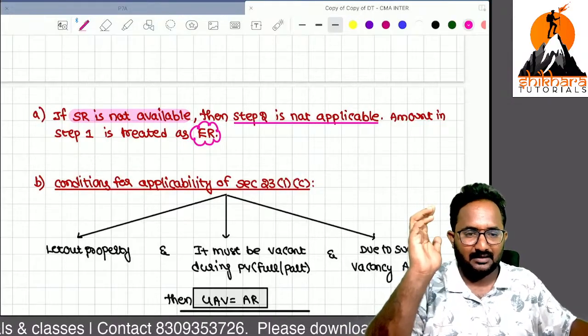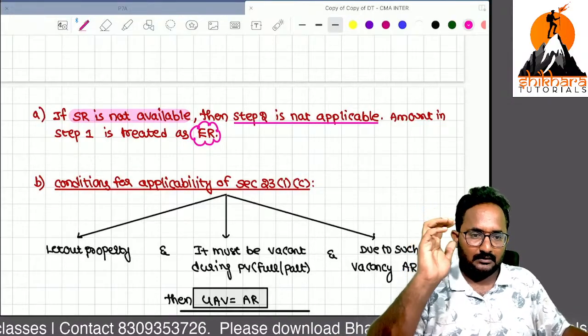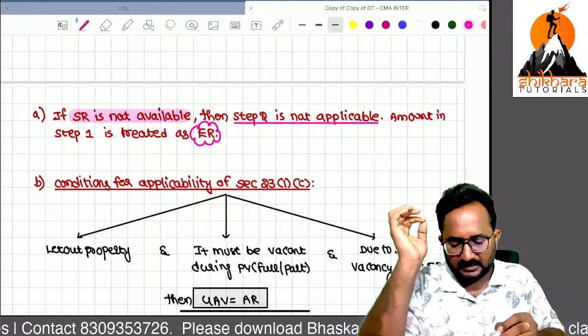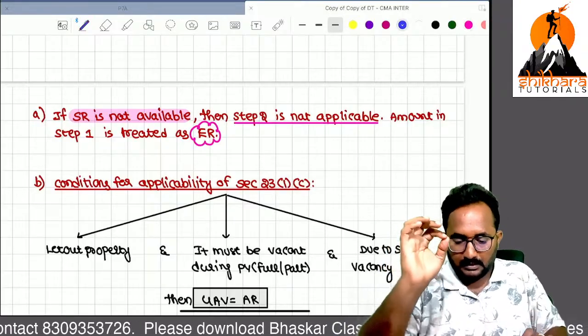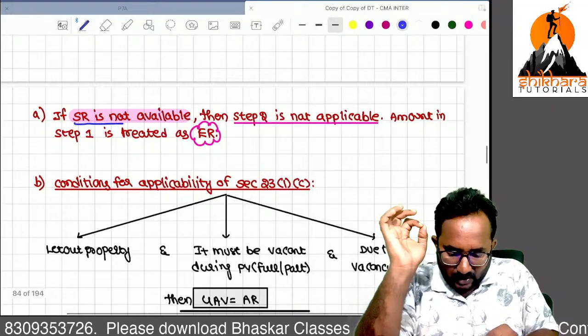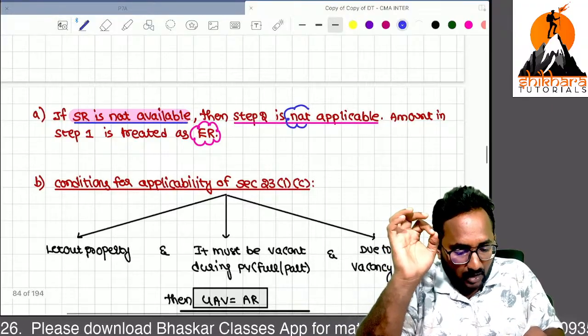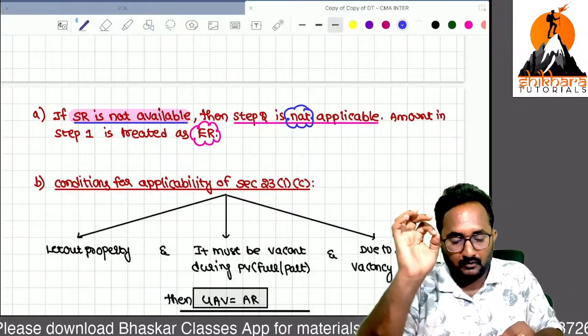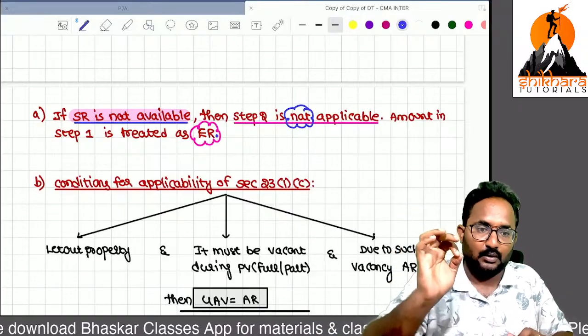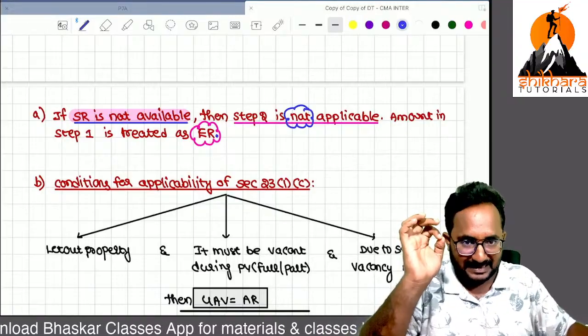Why are you asking that? So listen to the concept. Yes, remember. Sir, if standard rent is not available, what is the thing? So step 2 is not applicable. Then we can treat the step 1 result as the expected rent.